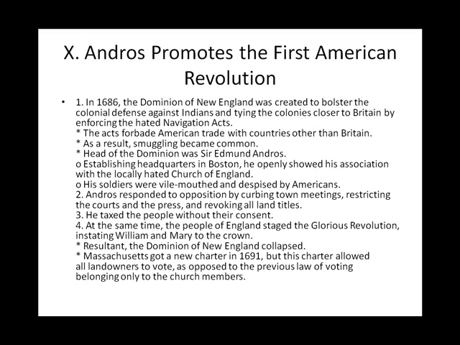4. At the same time, the people of New England staged a glorious revolution, installing William and Mary on the crown. As a result, the Dominion of New England collapsed. Massachusetts got a new charter in 1691, but this charter allowed all landowners to vote, as opposed to the previous law of voting only being allowed to church members.